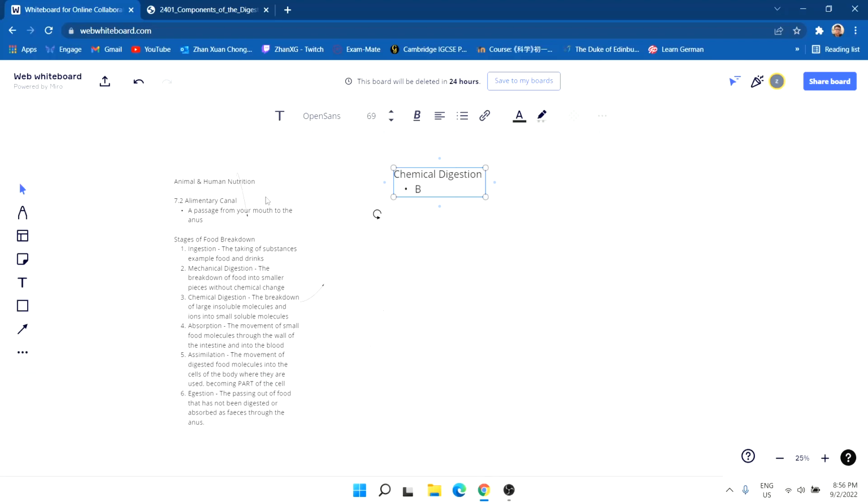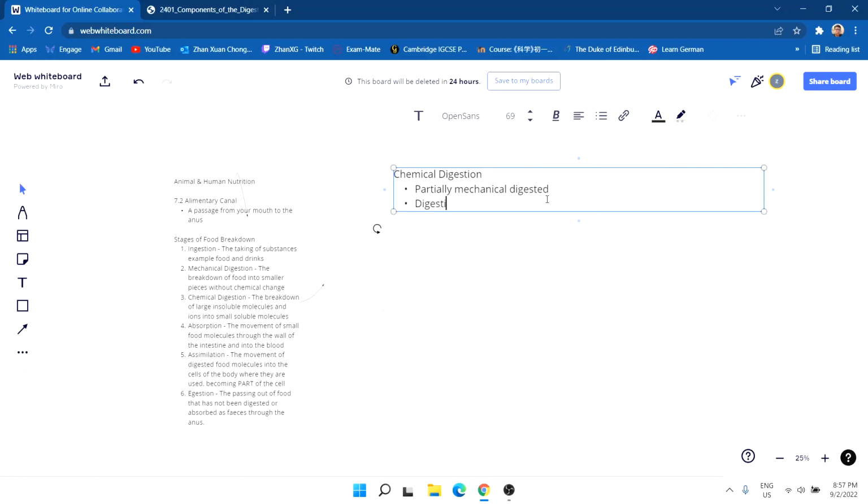So food that is partially mechanically digested, and then digestion mainly takes place chemically.